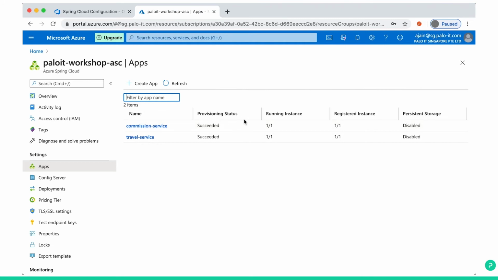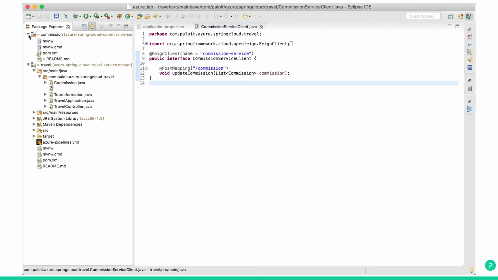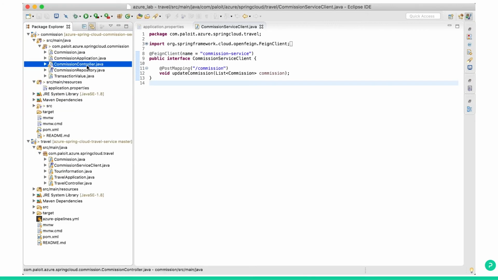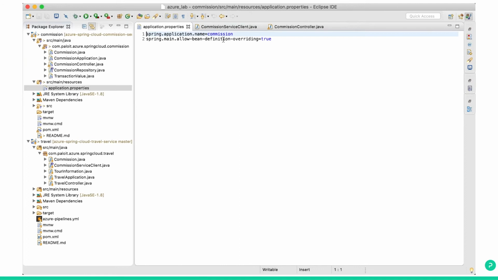Provisioning status also succeeded. So now you can see travel service calling commission service by Feign client, and the name is commission hyphen service. You see here, this name is this one, Feign client, and post mapping /commission. So you can see the controller. This is your REST client URL /commission. So this is how it works.